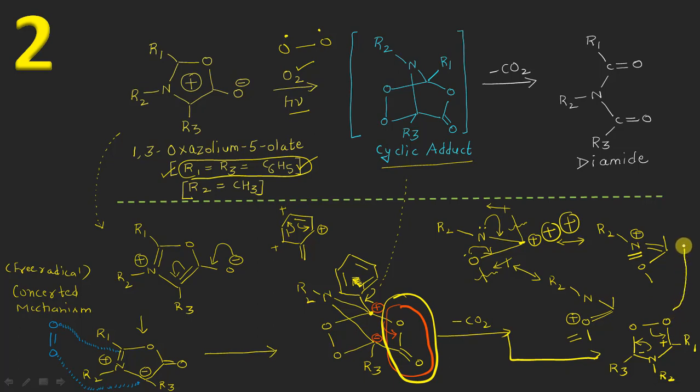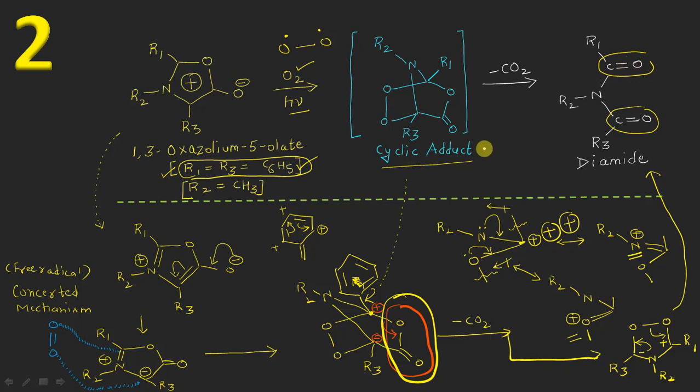So finally it results in the formation of a molecule of diamide, right? So we can also say that the driving force here is that from these single bonds we get the stronger double bonds, containing one sigma and one pi bond, right? So this was the second photochemical reaction of our 1,3-oxazolium 5-olate molecule with oxygen.